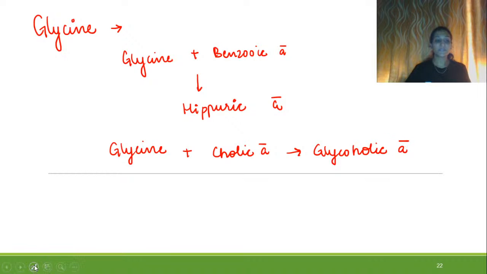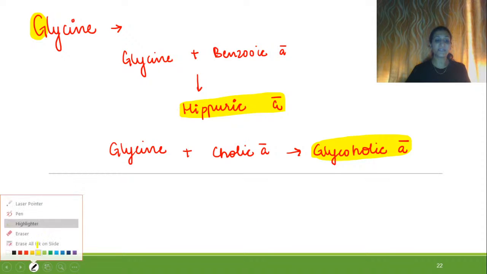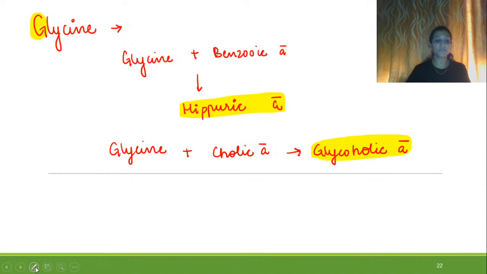Right? So hippuric acid is water soluble and will be excreted out of the body, and glycocholic acid will also be excreted. So this was the second G. Let us talk about the third G.